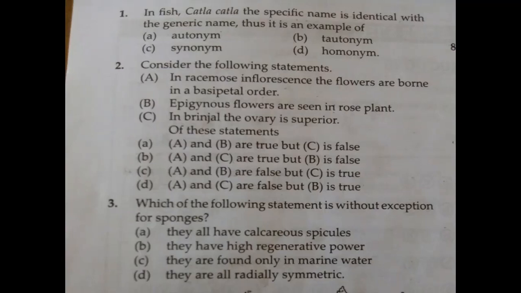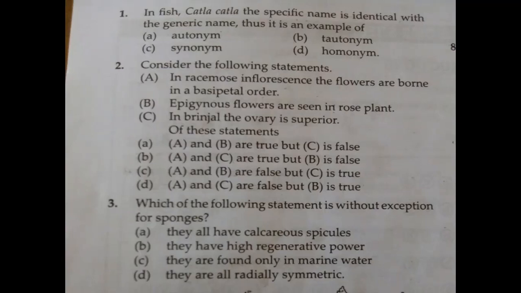But when the sepals, petals, stamens are successively and separately inserted below the ovary in the flowers, then the condition is hypogyny, or hypogynous flowers, we say, isn't it? The ovary in this situation is said to be superior. So such flowers are termed hypogynous, like it is there in mustard, China rose, and brinjal.